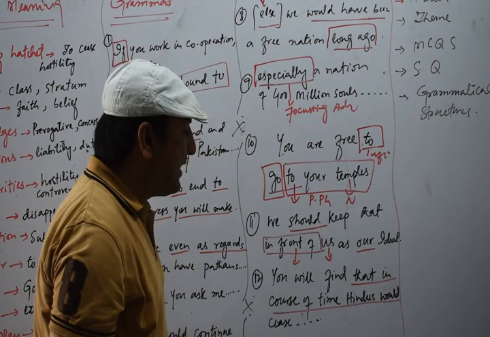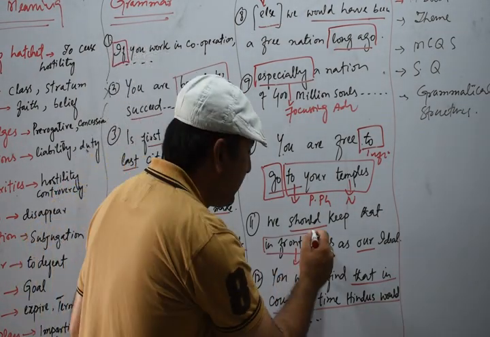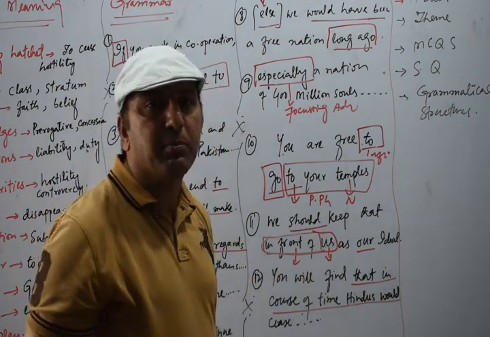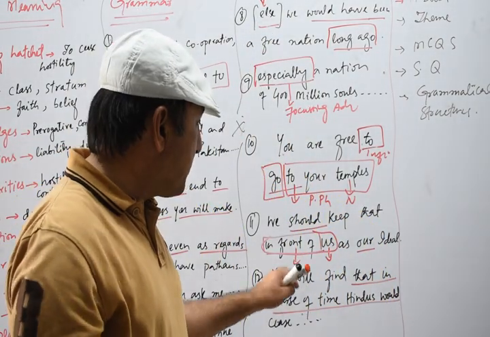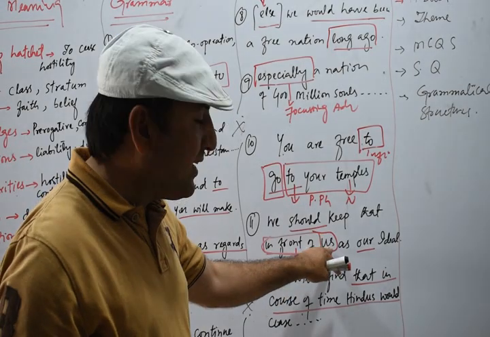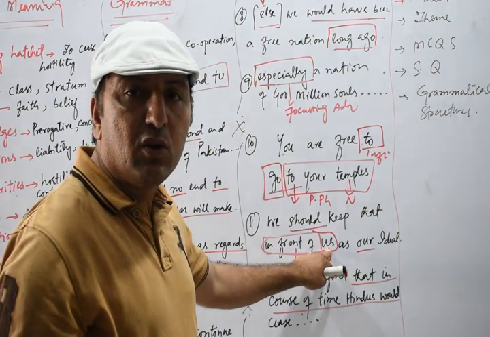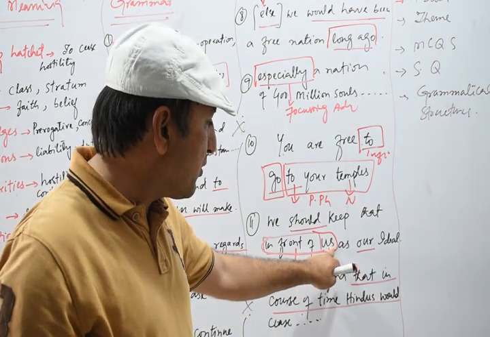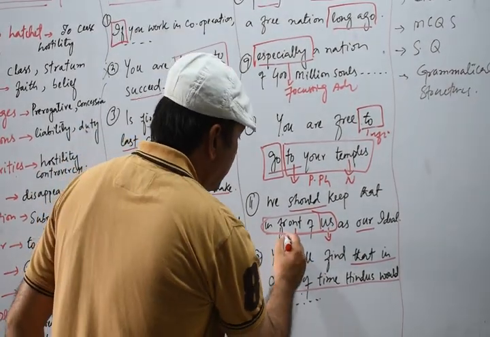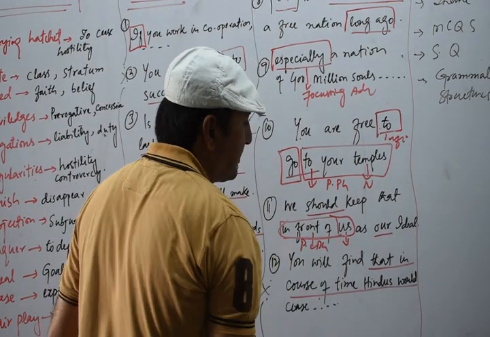It is followed by us, so "in front of us" combined is a prepositional phrase, because a preposition is followed by a pronoun. Any phrase which starts with a preposition and ends with a noun or pronoun is a prepositional phrase.